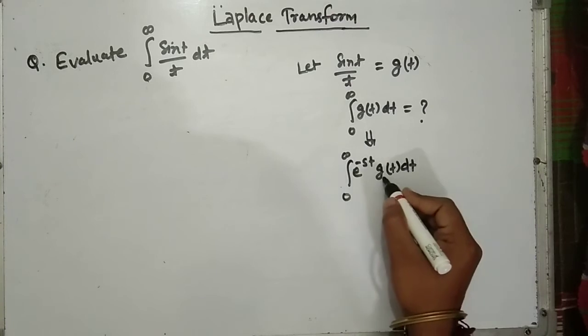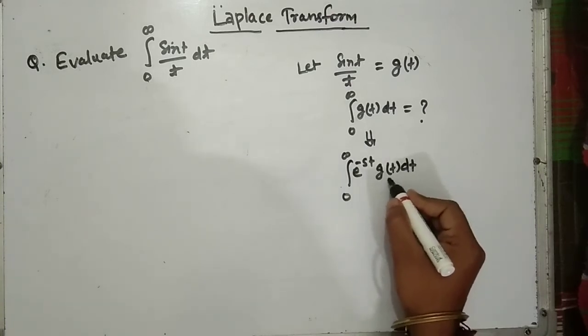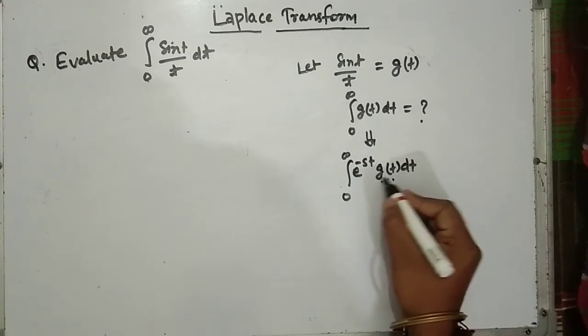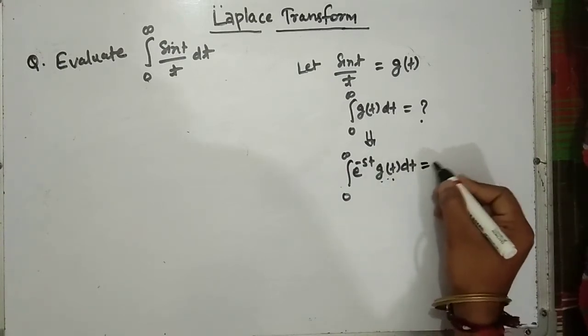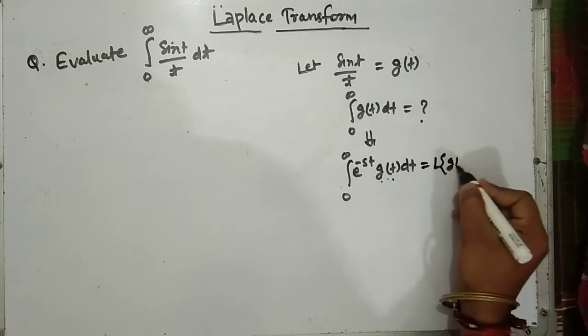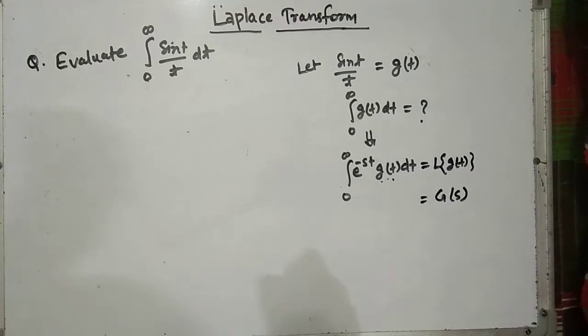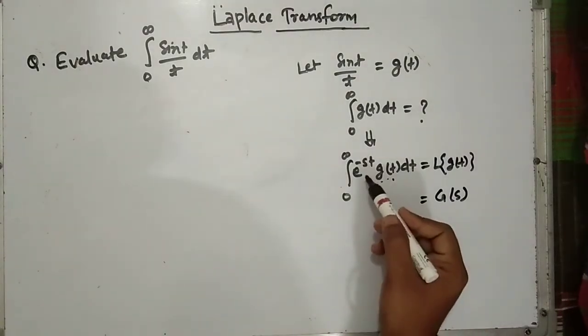Here we are just finding the Laplace transform of g(t). So the Laplace transform of g(t) can be written as L of g(t), which is equal to G(s).